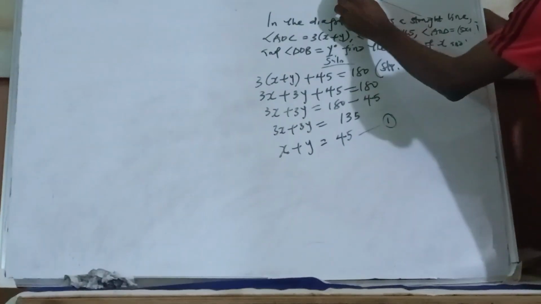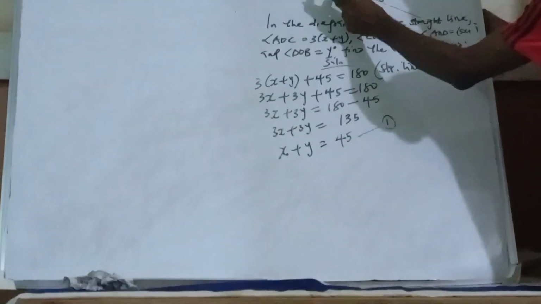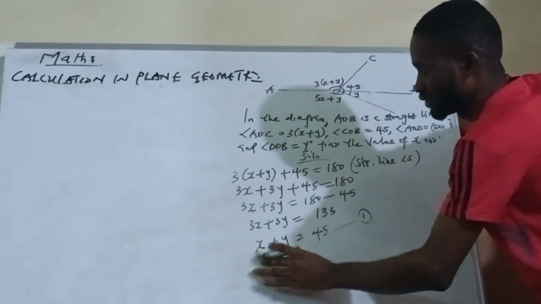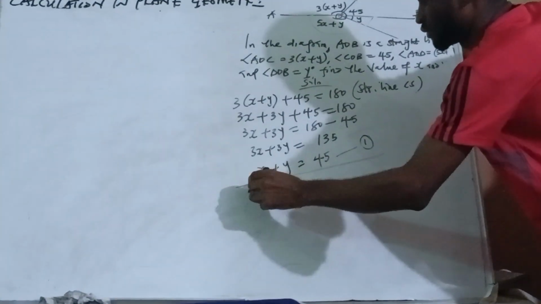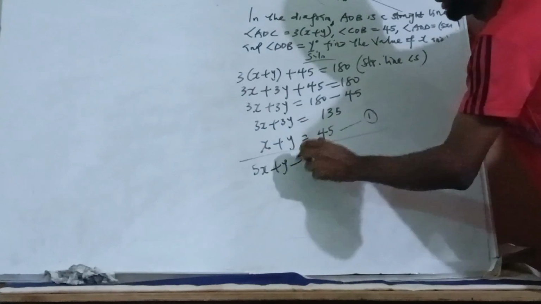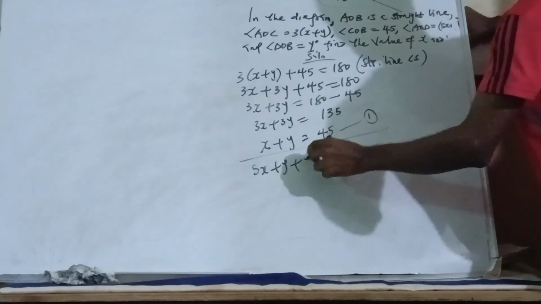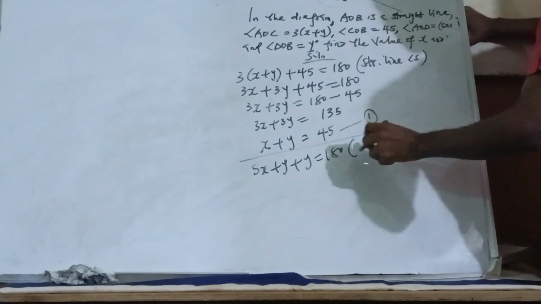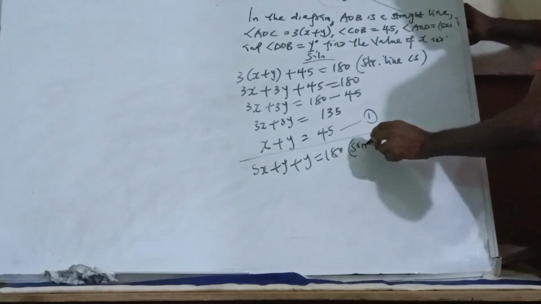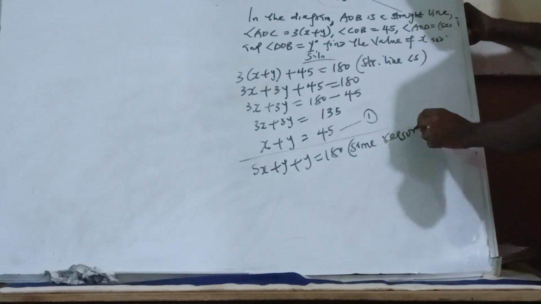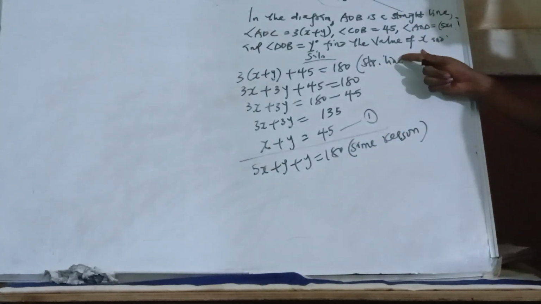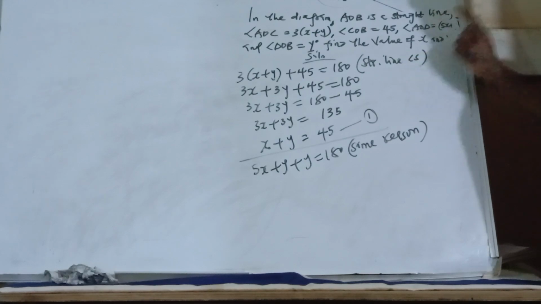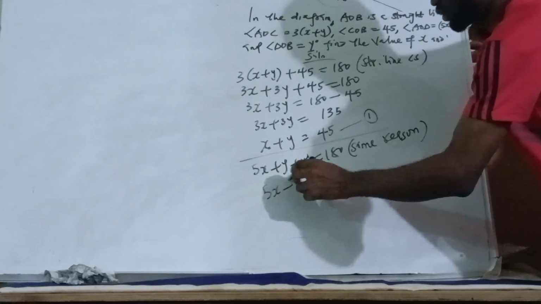Then you can see we have another one here. So if I add every other thing here, again, it's going to be 180. So we have 5x plus y, then plus this y here is equals to 180. What is your reason? I would say same reason. Same reason means the same reason with the first one I said here. Now we have 5x plus y plus y.